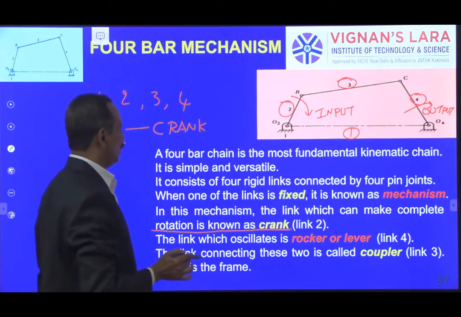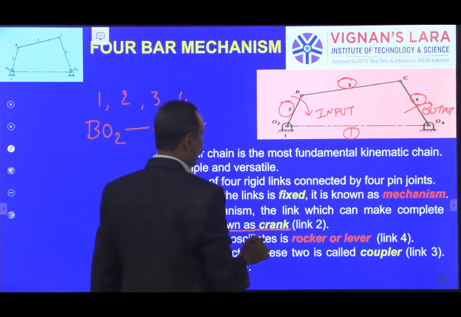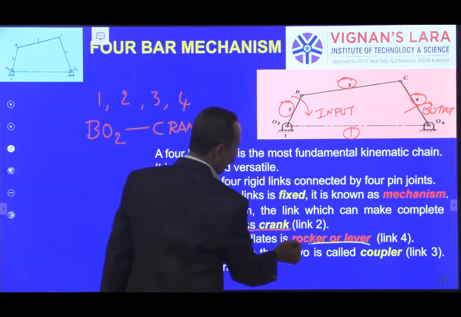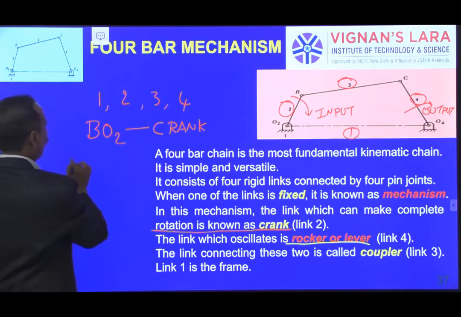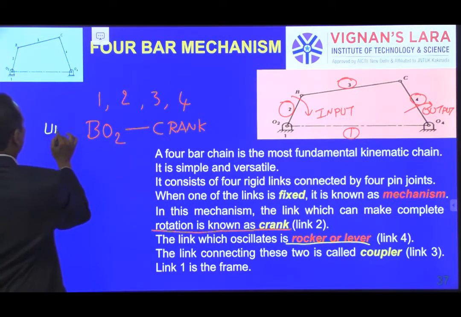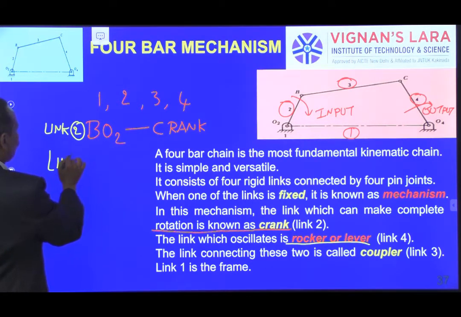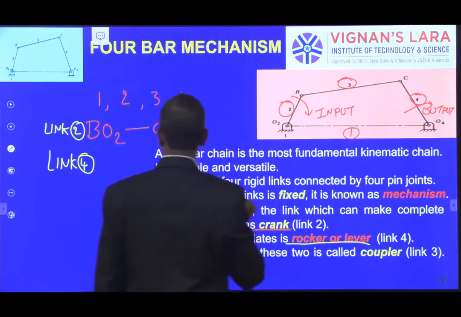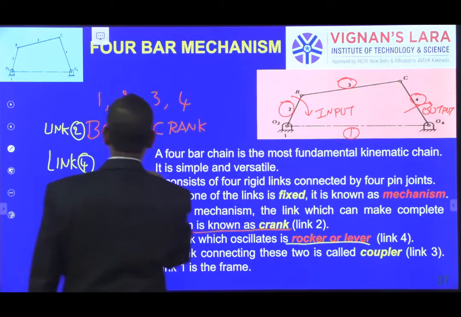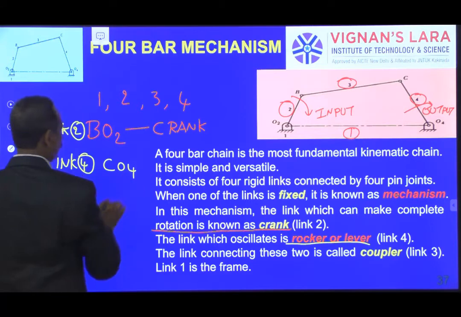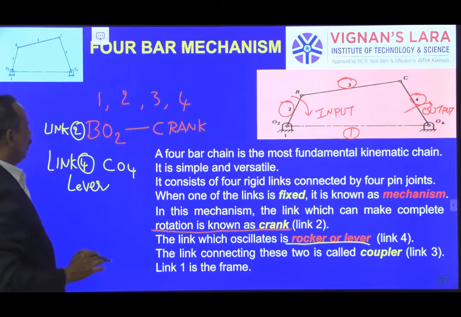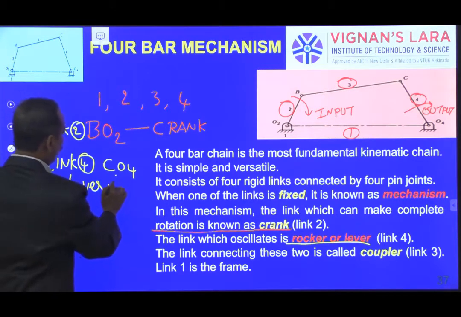This oscillating link is called a rocker or lever. That is link 4, which in the diagram is CO4, known as the lever. So a lever is also called a rocker.